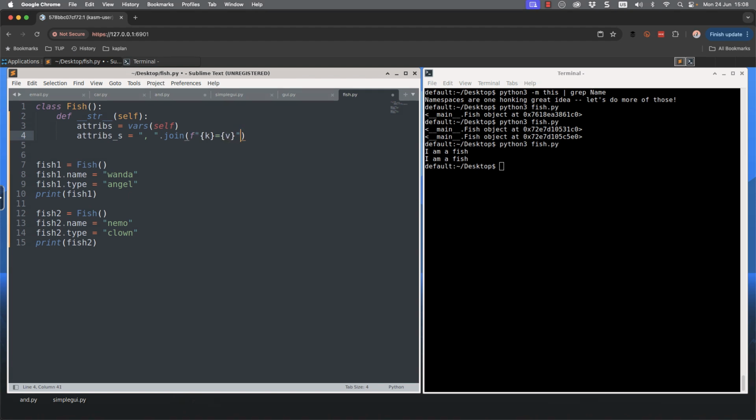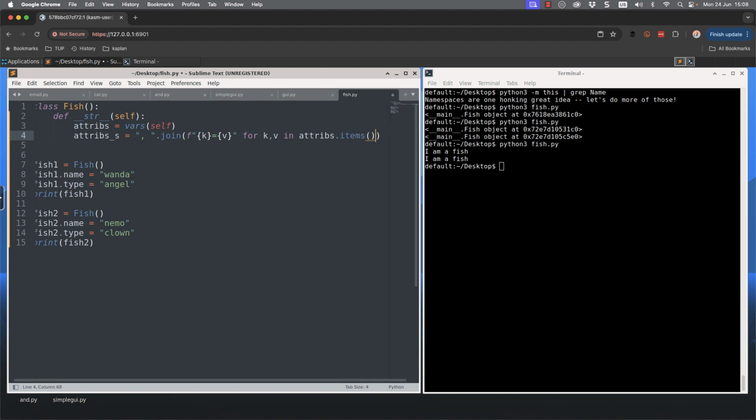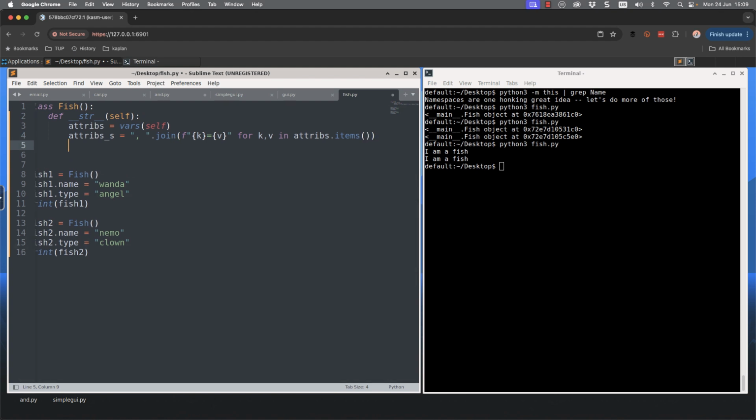So a dictionary has a set of key value pairs, but we're going to then put each key and value separated by an equals. And we're going to populate them by iterating through each key and value, k and v, in then our attributes dot items. Dot items then is just returning each of the key value pairs. So that's as difficult as it gets for this. But then, of course, we need to return our string.